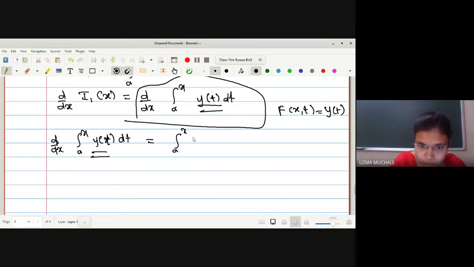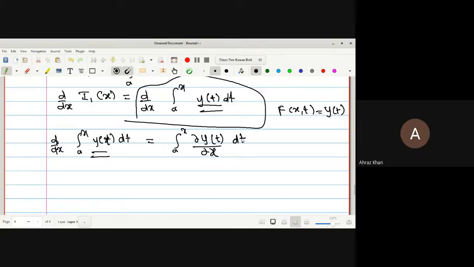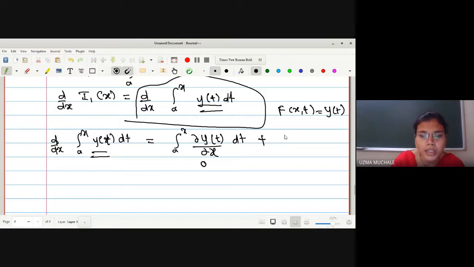Okay. So now what we have to do is find the partial derivative of y of t with respect to x. Can anyone tell me what will be the partial derivative of the function f? What is the function f in this case? Y of t. The partial derivative of this function with respect to x is 0. Plus, what is the next term we have? Actually it is nothing but f of x, h of x. What is h of x? X. Times the derivative of h of x with respect to x.